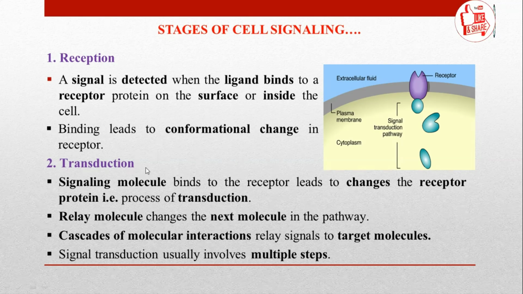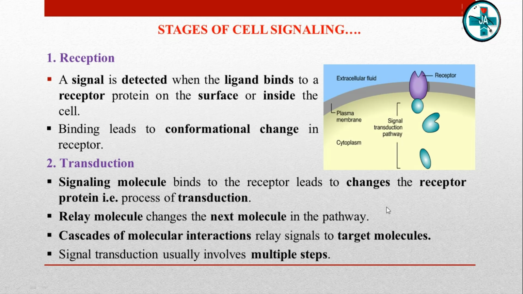Second one is signal transduction. When the signaling molecules bind to the receptor, it changes the receptor protein. These changes initiate the process of transduction. Each relay molecule in the signal transduction pathway changes the next molecule in the pathway.